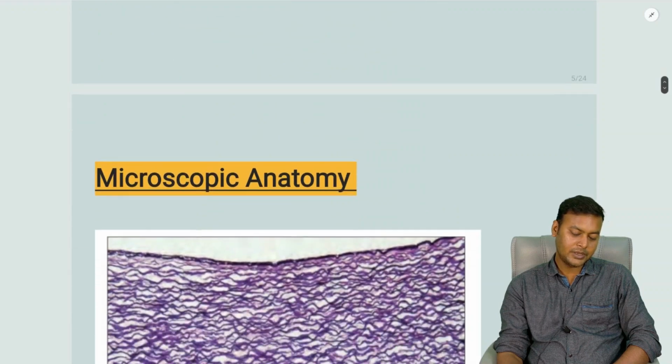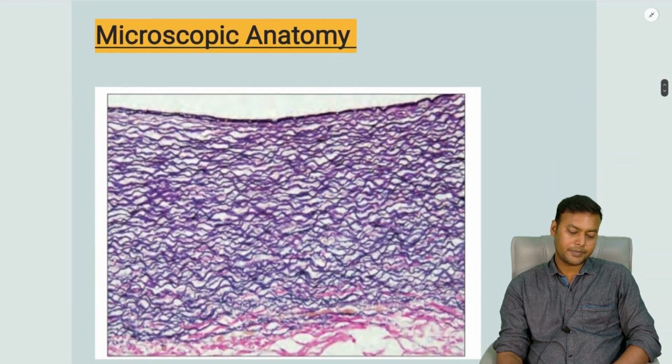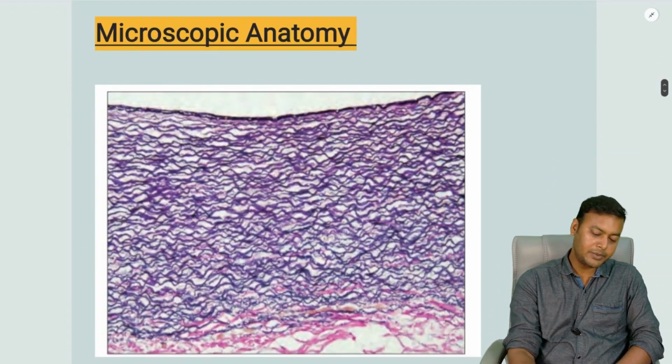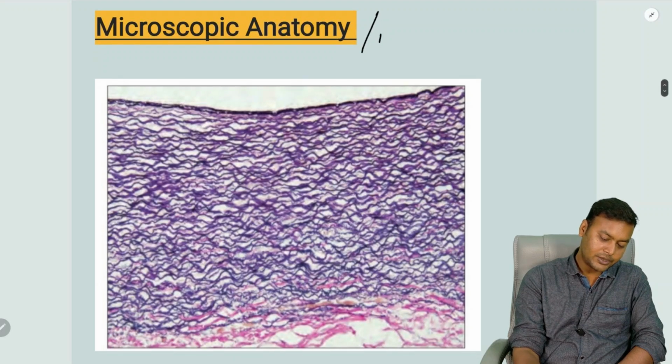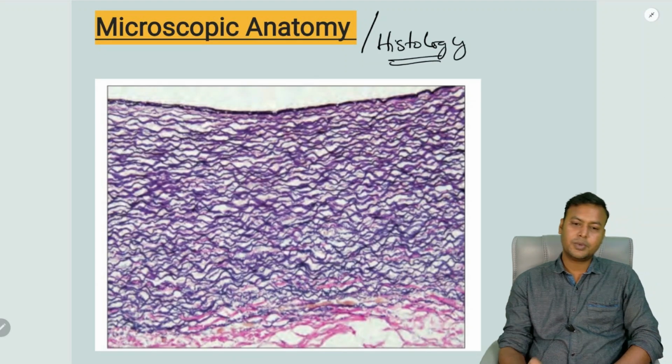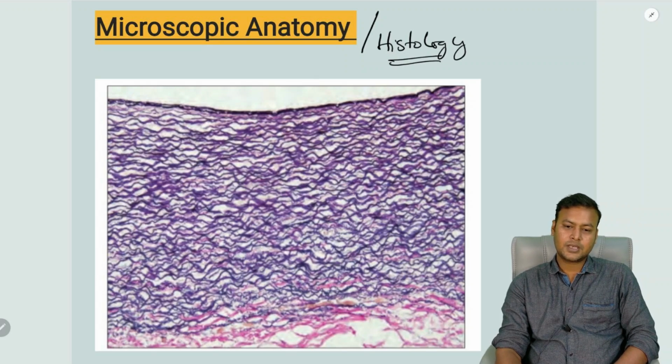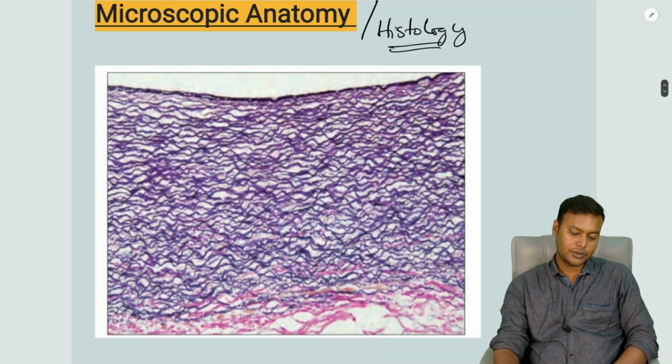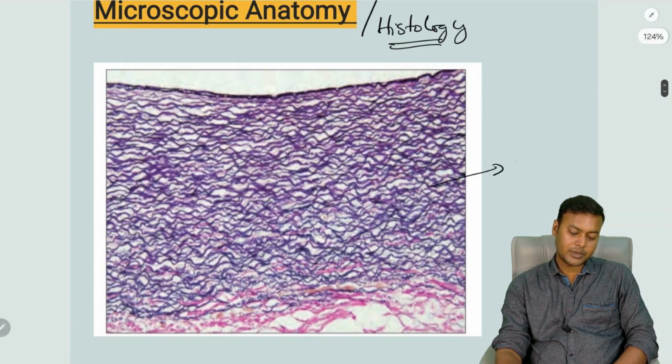Then comes microscopic anatomy, also known as histology. In microscopic anatomy, we will see the ultrastructure of different organs. In this image, you can see a large artery placed under the microscope.